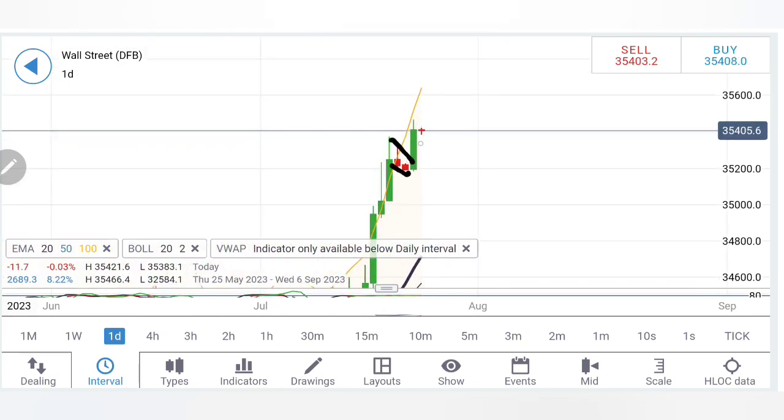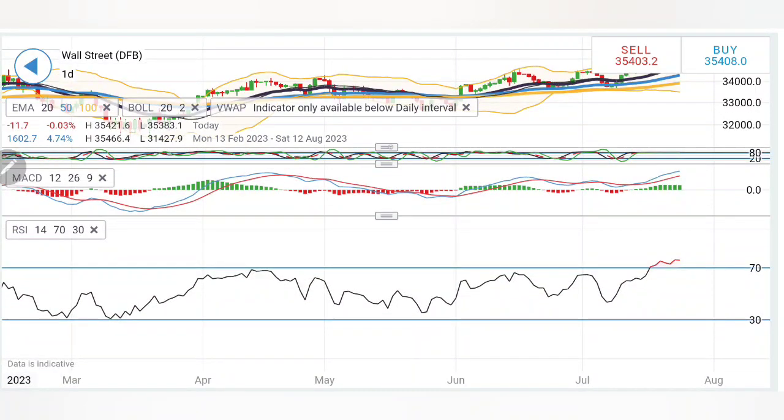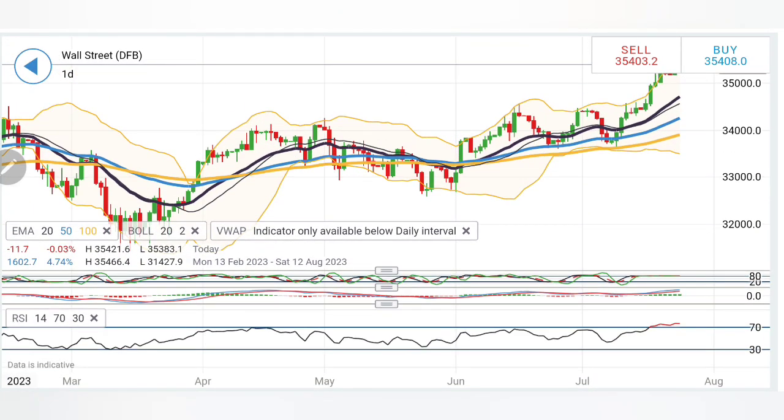Now look at the daily charts here. See, a couple of bearish candles here. There was hardly any bearish candle here, but then look at the previous candle. It has left a wick, and hence beyond 35,400, 500 levels, certainly more bullish momentum will continue here. Stochastic is overbought on the daily charts, MACD divergent and bullish, and RSI is also overbought. Once it's overbought, remember, more buyers pitch in here.